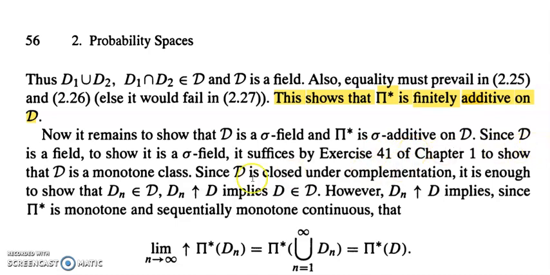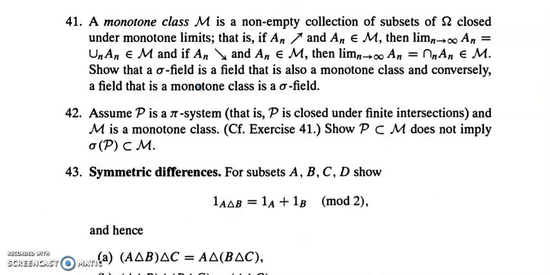Since D is a field, to show that D is a sigma field, it suffices by exercise 41 of chapter 1 to show that D is a monotone class. Let's see exercise 41. A monotone class M is a non-empty collection of subsets of omega closed under monotone limits.